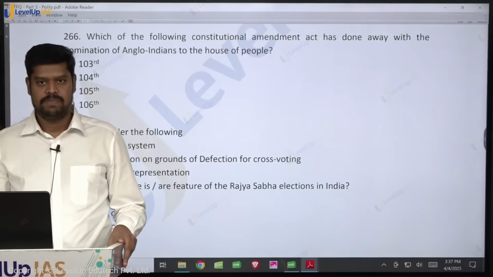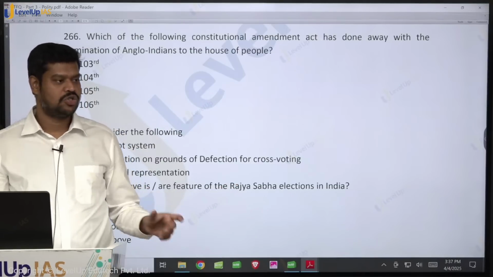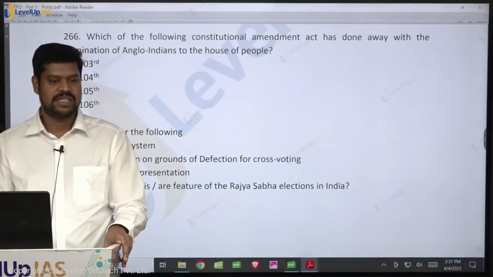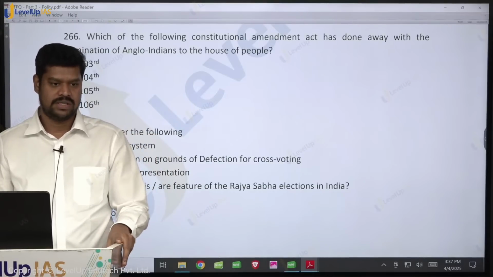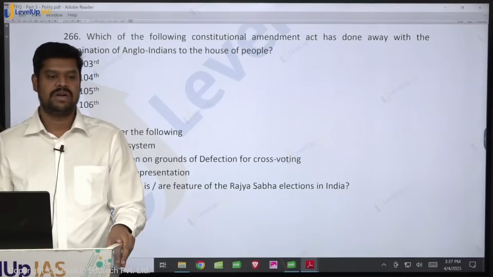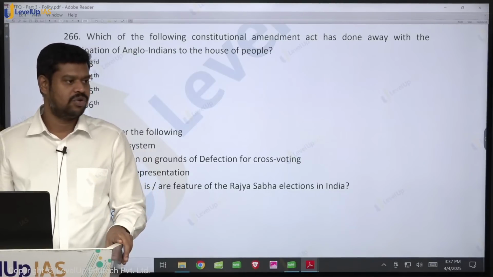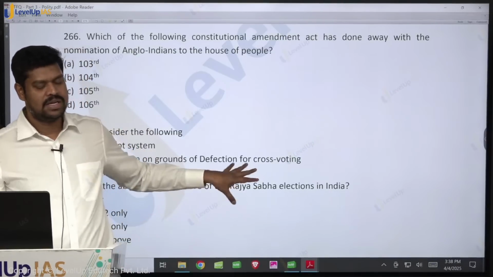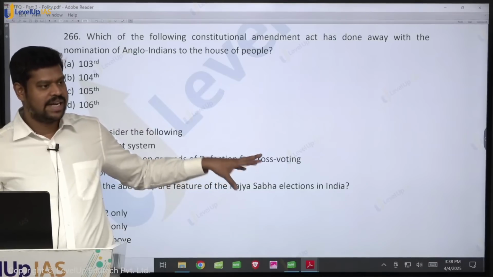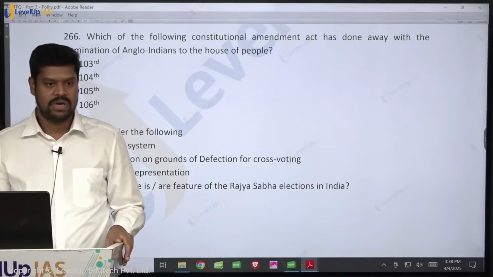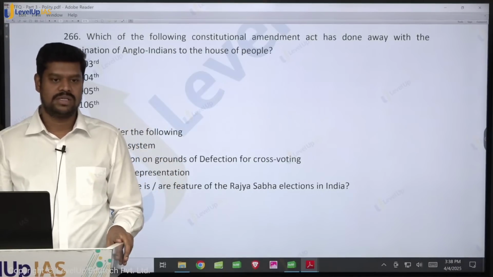After the 102nd Constitutional Amendment Act, there was a confusion whether the states can have their own backward classes, whether they can determine the list of their backward classes in the respective state. So that was restored by the 105th Constitutional Amendment Act. Again, it is related to the states getting their power back to have their own backward classes when it comes to the other backward classes reservation.